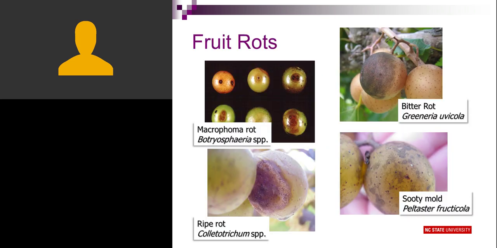So when we talk about fruit rot diseases on muscadines, you'll see very often, if you look in the upper right corner here, bitter rot. That's a sign of the pathogen where you see that actual black mold growing on the berry. And in the lower left corner, a ripe rot, you see orange spores on the surface of the fruit. So these are the indicators of fungal disease in your muscadine vineyard.